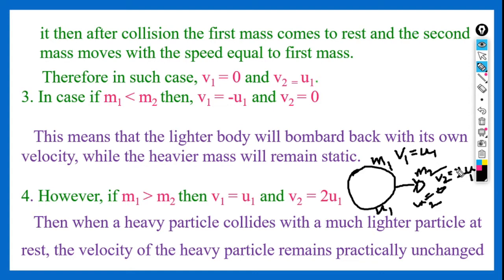The first particle's velocity before collision is u1, so the lighter one moves twice as fast as the first particle. So when a heavy particle collides with a much lighter particle at rest, the velocity of the heavy particle remains practically unchanged.